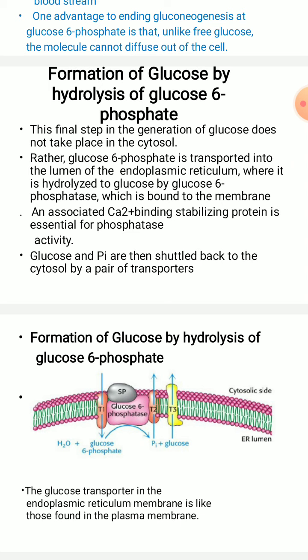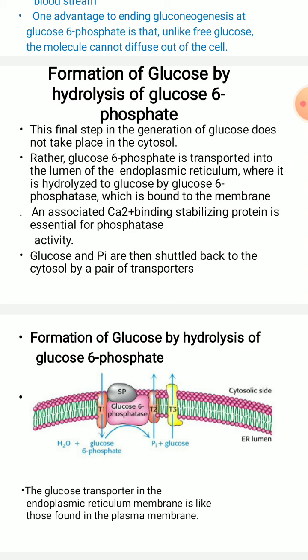This is mainly associated with a calcium binding stabilizing protein that is essential for the phosphatase activity. The glucose and inorganic phosphate which are formed by the hydrolysis are further shuttled back to the cytosol by a set of transporters.